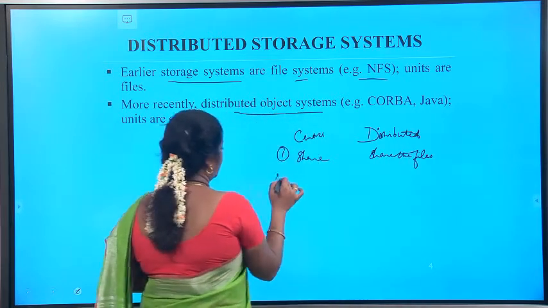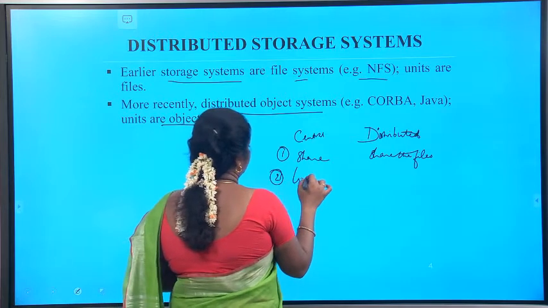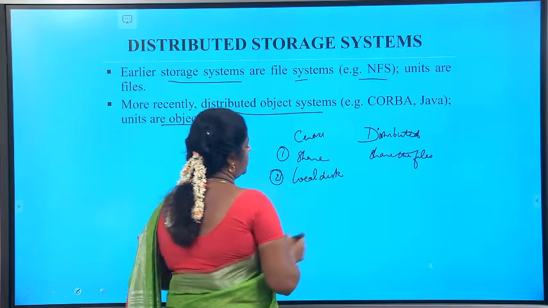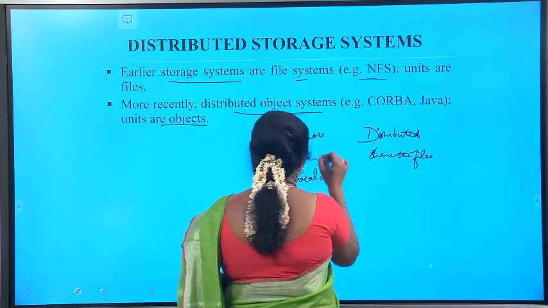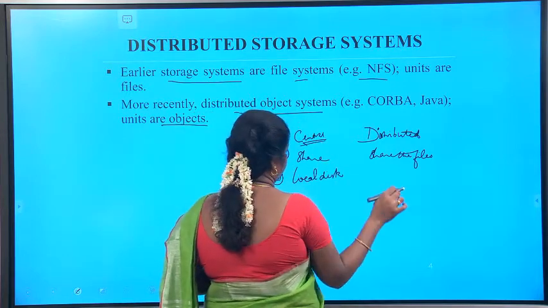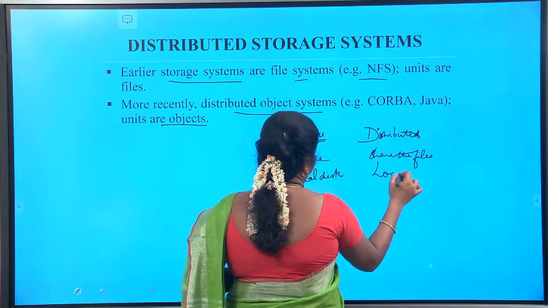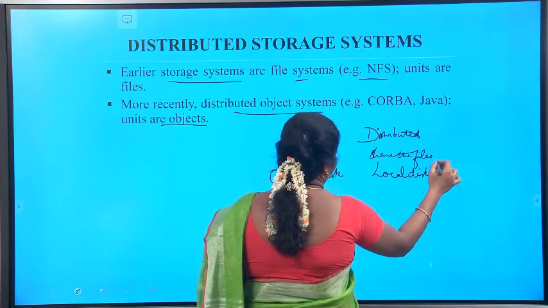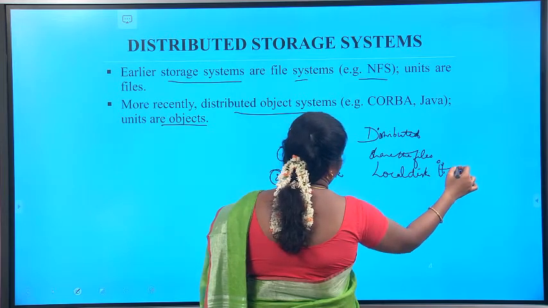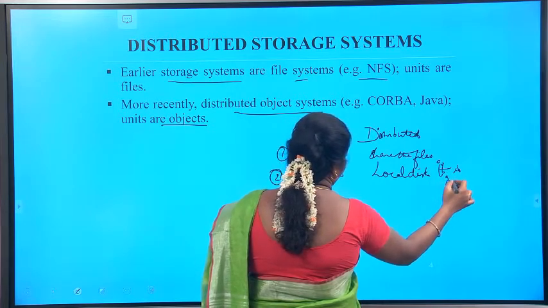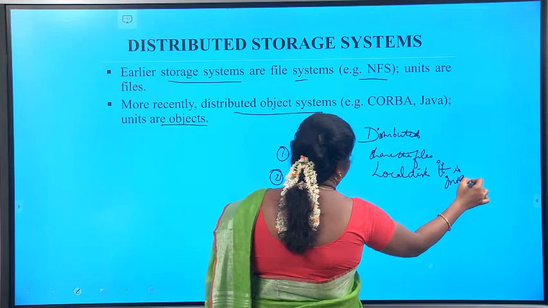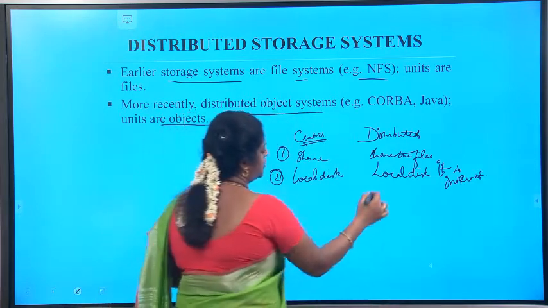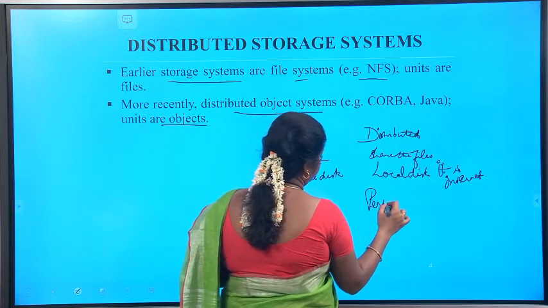The thing is, here we share what is stored in the local disk on a particular system, and with the help of the centralized server you can share. Here also it is like a local disk, but it is connected with the network. So what is the difference between these two? Here the performance and the reliability are more.